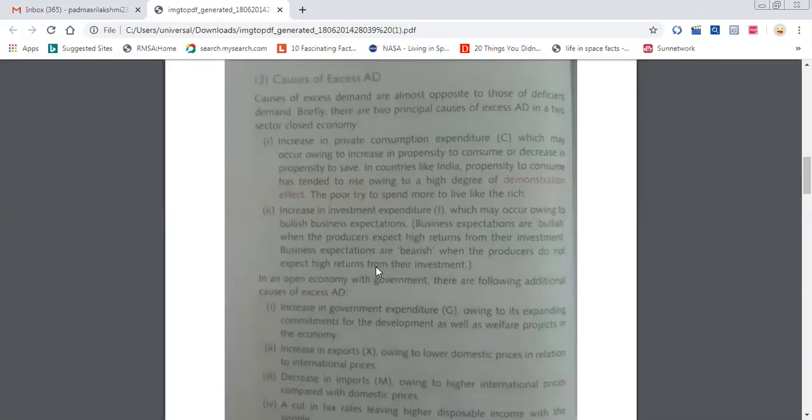The next reason is increasing investment expenditure. Here there are two situations in business expectation. One is bullish business expectation, the other one is bearish. These two concepts you will usually learn in accountancy, in the shares concept.